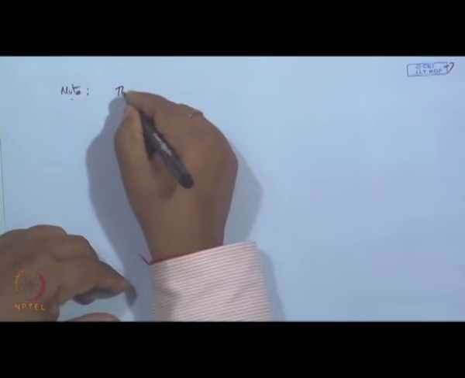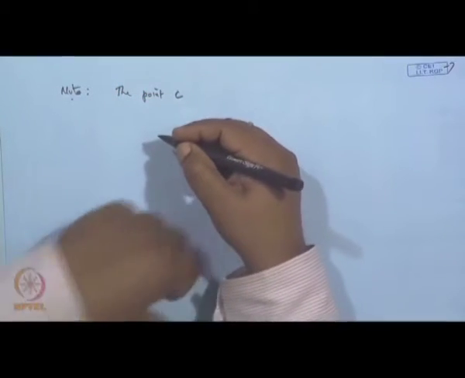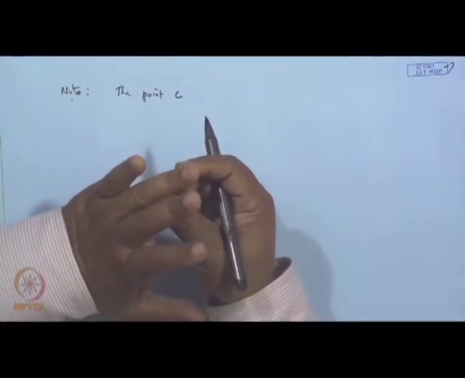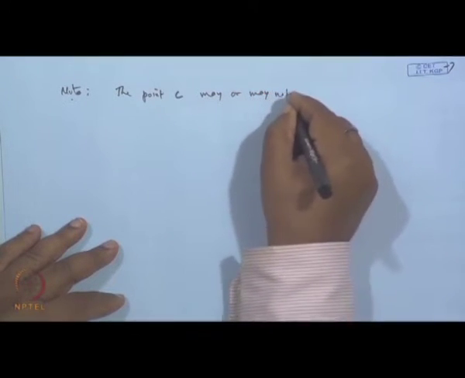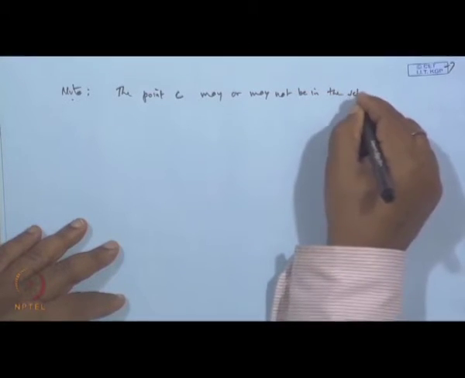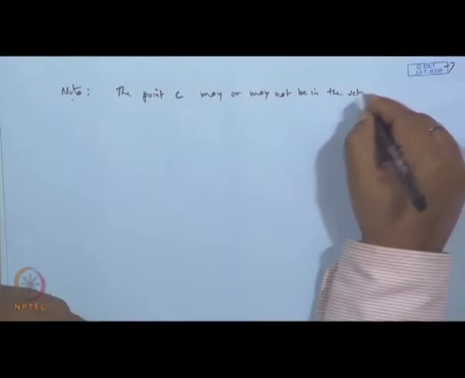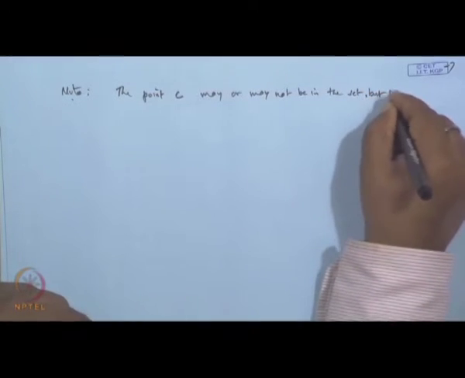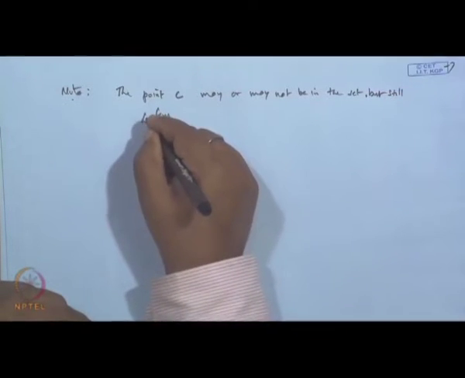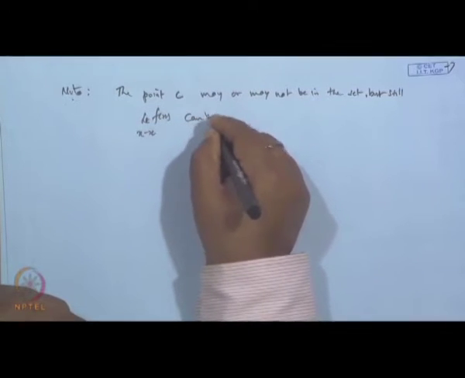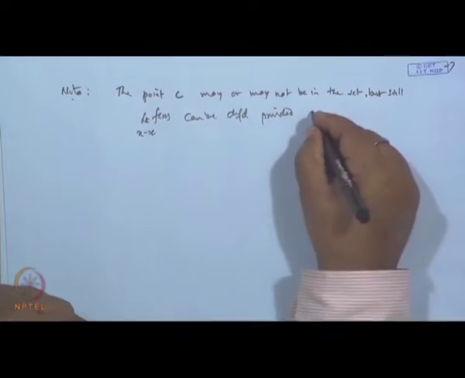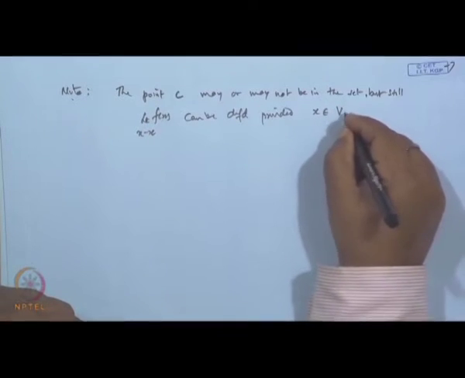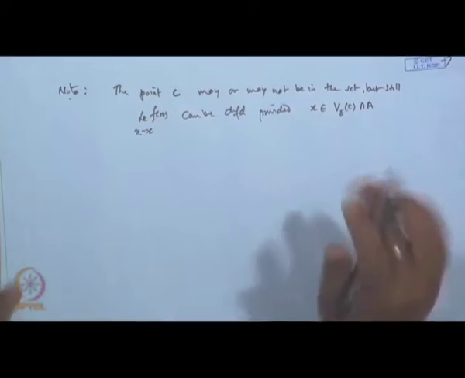So, note we can write it like this. The point c may or may not be in the set, but still the limit of f(x) when x tends to c can be defined, provided x belongs to the neighborhood of c intersection A. The function is defined for this. Okay. So, that is the idea.